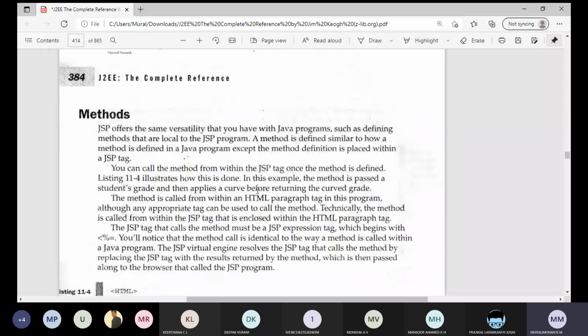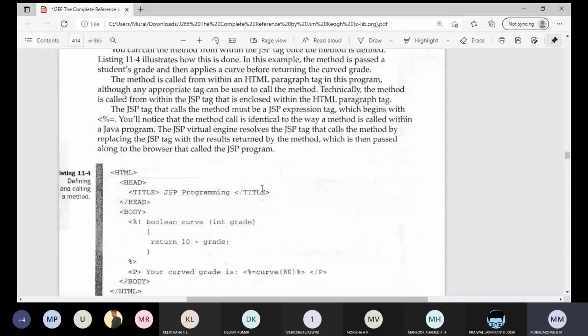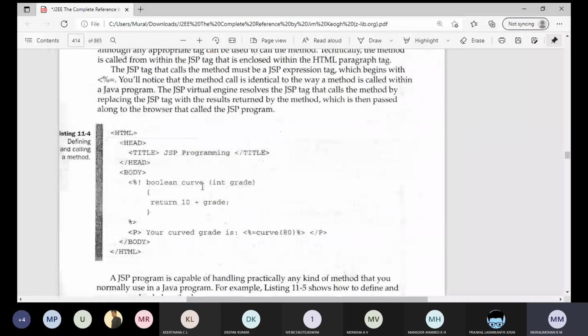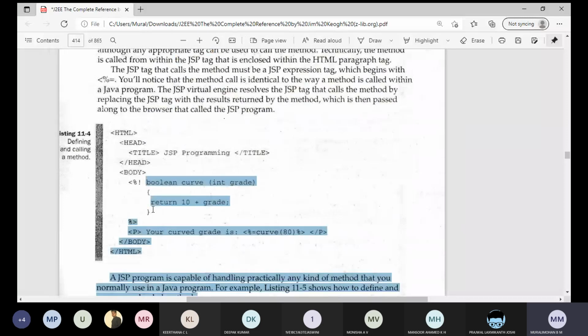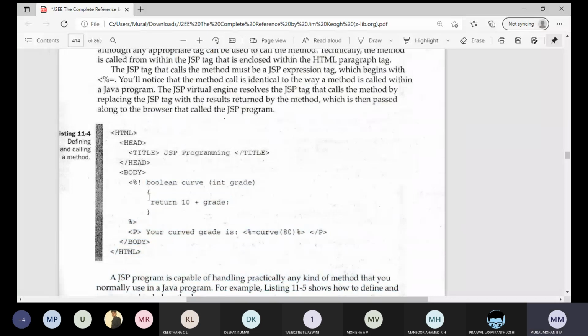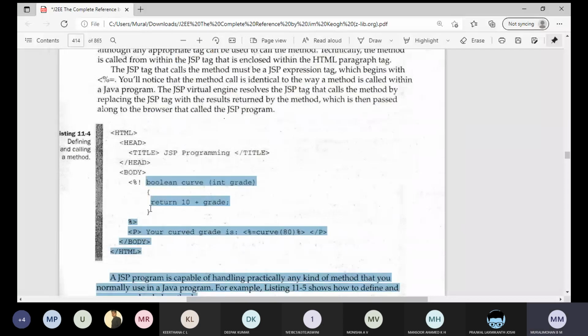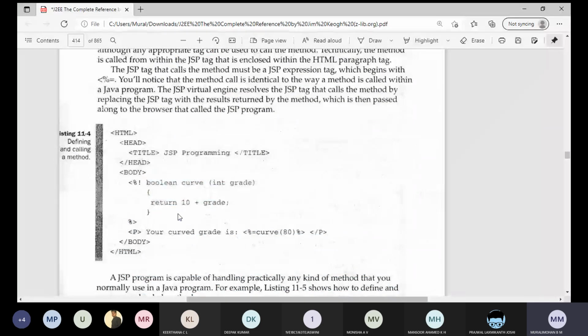Next, how to create a method. We just observe here boolean curve. This is the method name we are having, and it is taking one parameter, grade, and returns 10 plus grade. This part of the program is the method. It is a normal method; the only thing is that we are embedding it inside the declaration tag. So this is the Java code which is inside the HTML page.